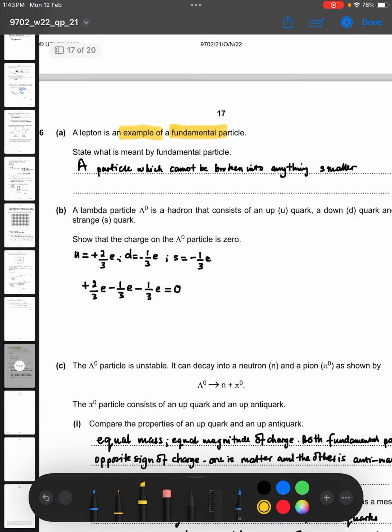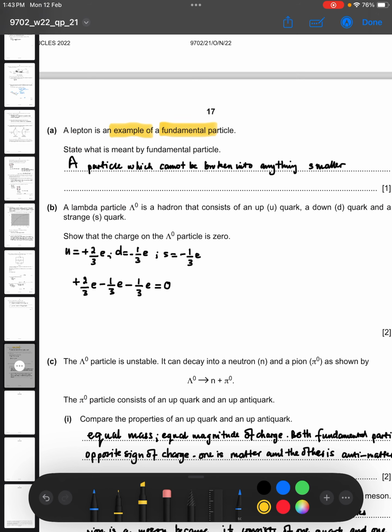A lambda particle is a hadron. Remember, we have a class of subatomic particles called hadrons. It's either hadrons or leptons. Hadrons are not fundamental particles because hadrons are made up of quarks. Quarks are fundamental particles because they cannot be split into smaller particles. But quarks combine to form hadrons. So hadrons are not fundamental particles.